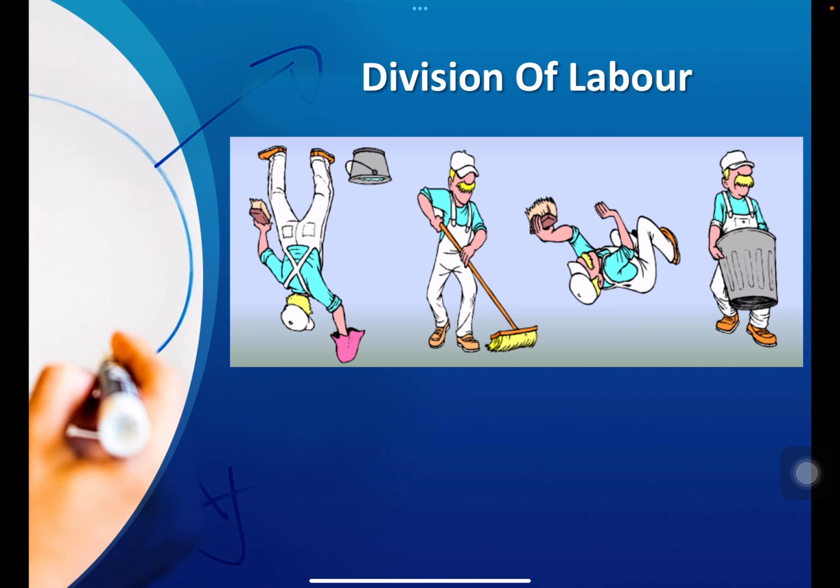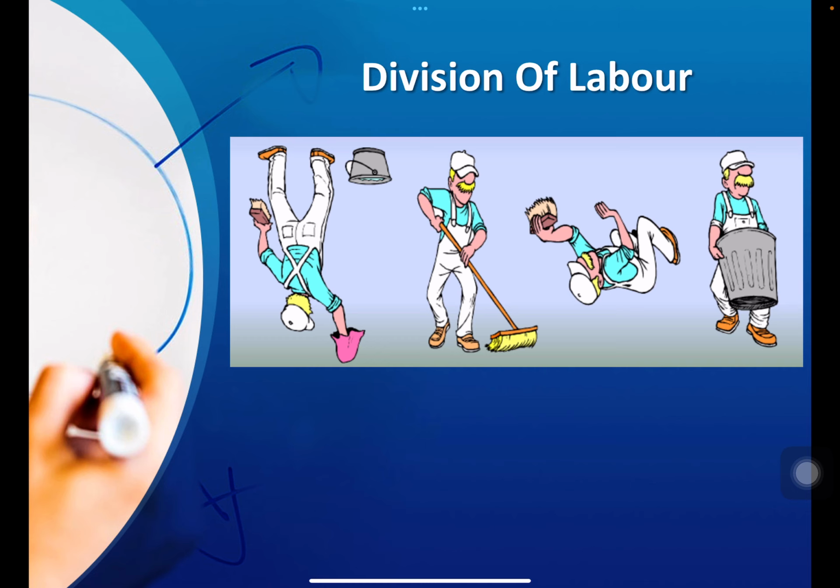What are the advantages we can consider? Before advantages, if we talk about the definition, we can express division of labor as a process where the production process is split into different tasks and each worker performs a task in a way that makes him specialized in doing it.